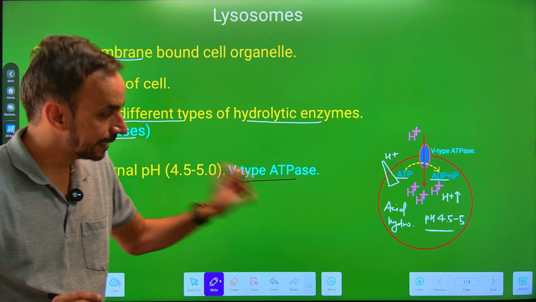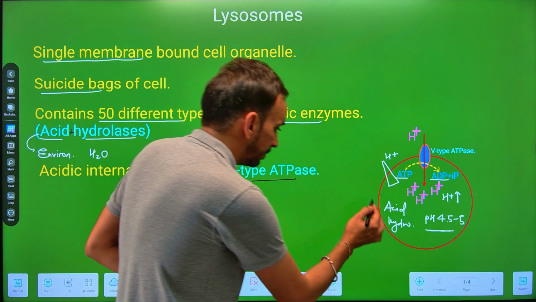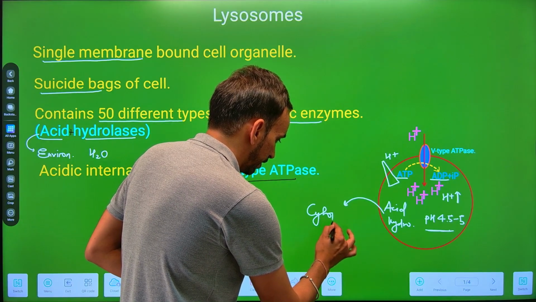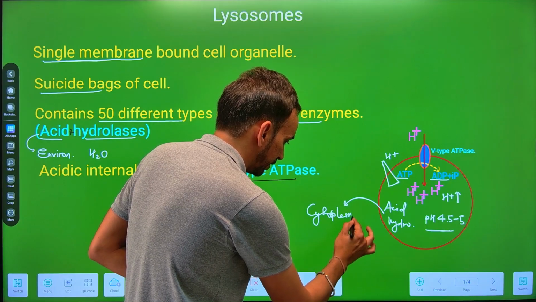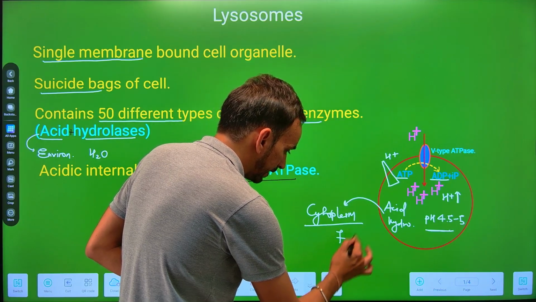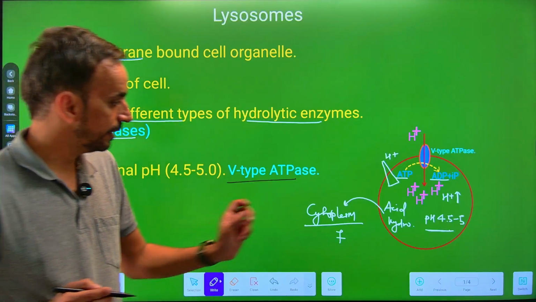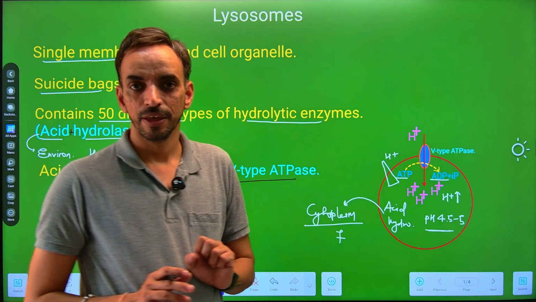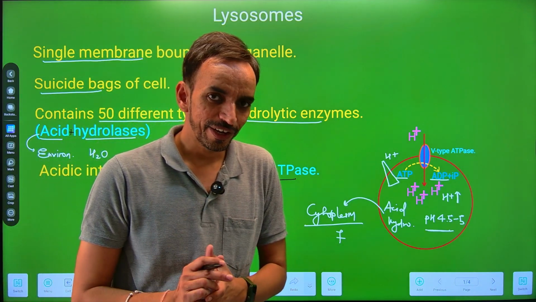Now, if these acid hydrolases come into the cell cytoplasm, the pH of the cell cytoplasm is around 7, that is slightly alkaline. These acid hydrolases are not able to function over here, but autophagy can occur.